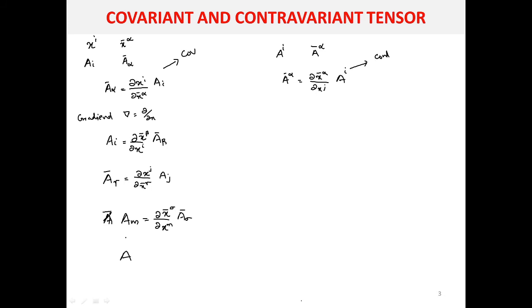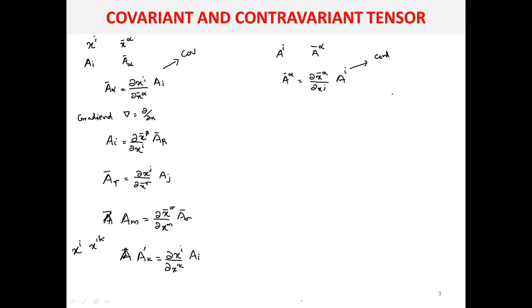Or if you are representing the new coordinate system with a dash, that is x^i and x dash k, then you can write a dash k will be equal to, since it is the gradient, the first term dou by dou x dash k. Now you have to add one more coordinate, the new coordinate represented as x^i, then it can be written as a_i. So in this way you can write the components of a covariant tensor.